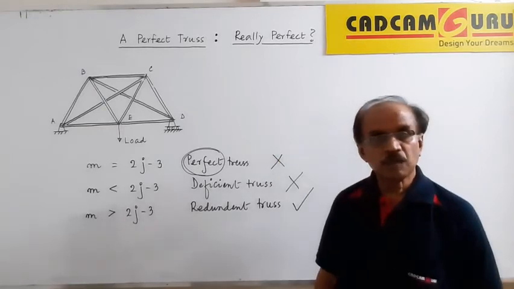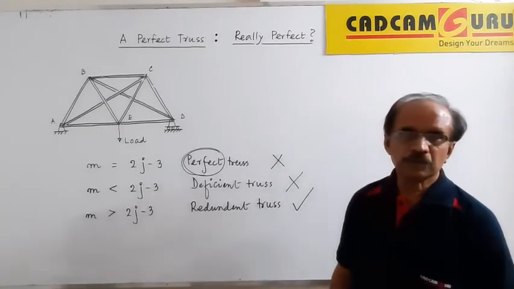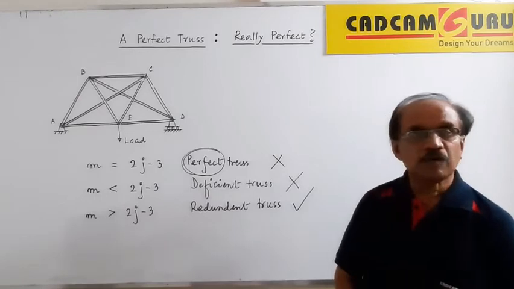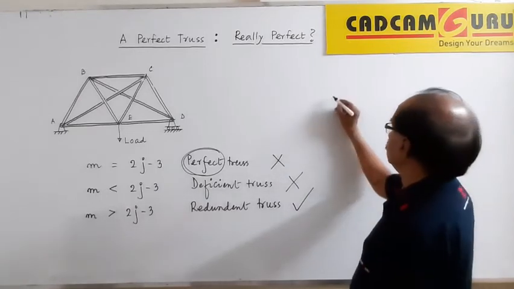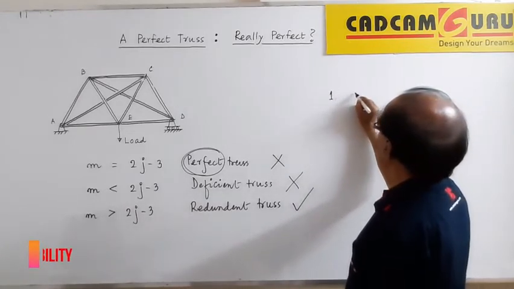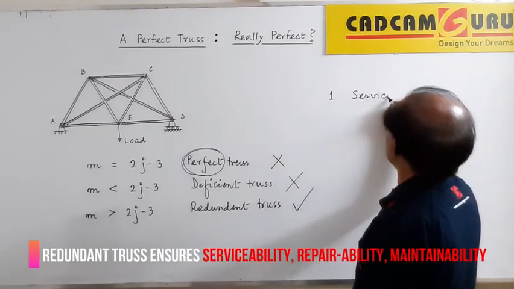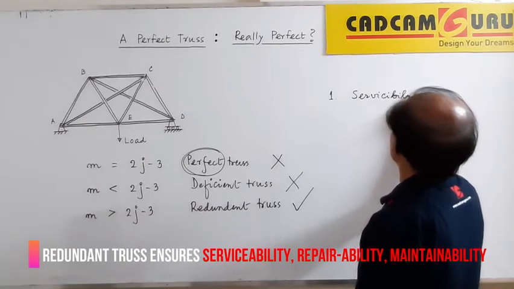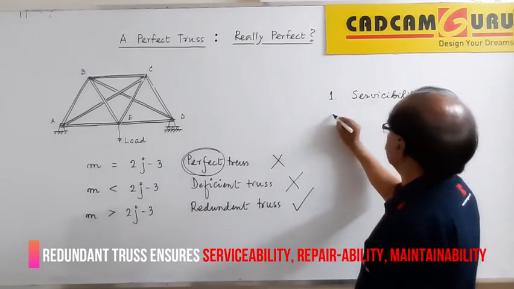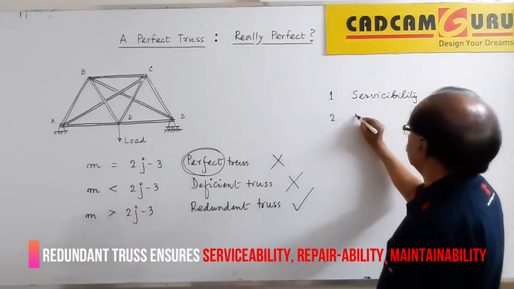So the advantages we finally see for the redundant truss are, number one, it allows serviceability. Second, it allows repairability.